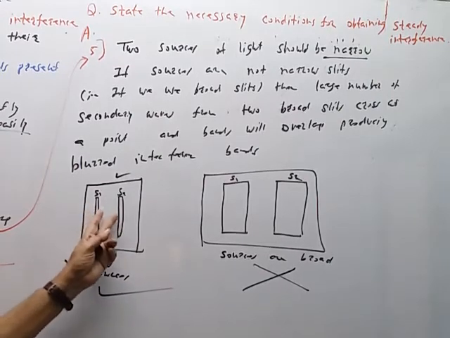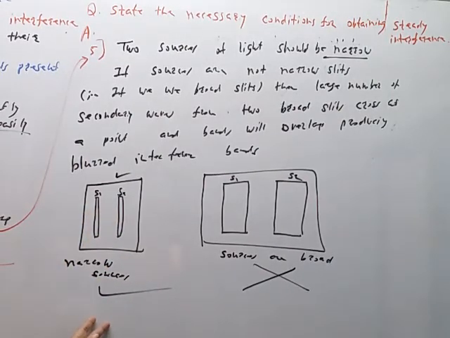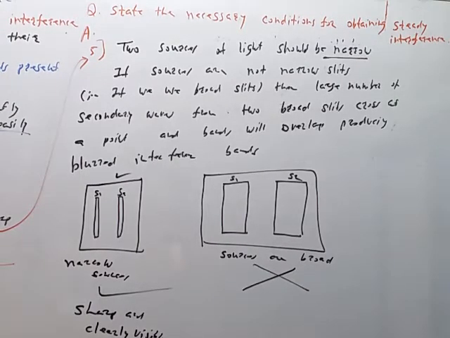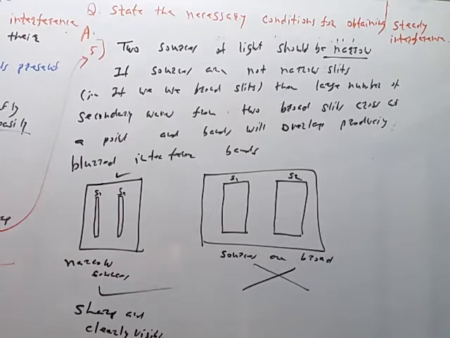In this case, the number of secondary waves crossing each other is very small, and therefore the bright and dark bands are sharp and clearly visible. So this is our requirement.